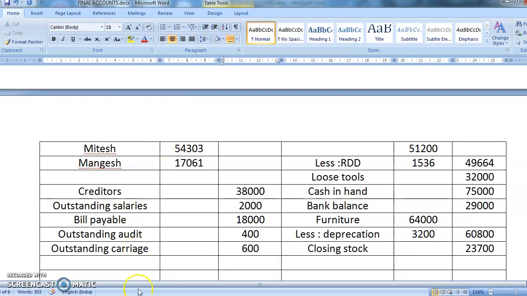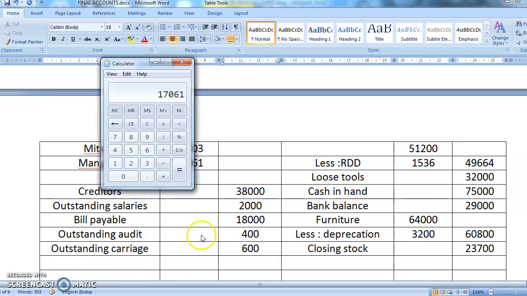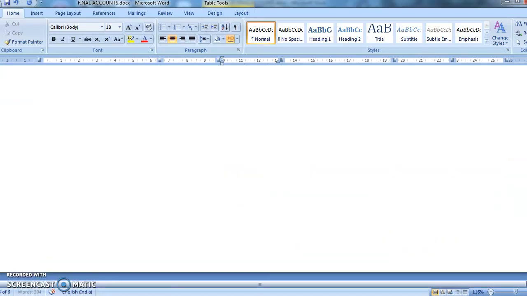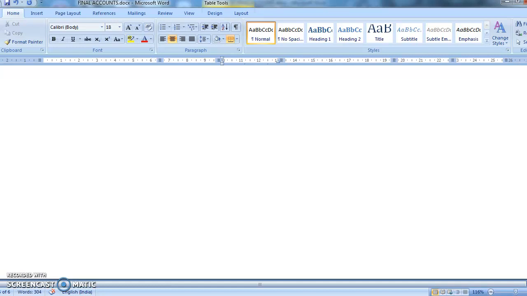So let me see what is the total of this. 17,061 plus 54,303, the total is coming to 71,364. Now students, you will be doing the totaling of both and 100% it is going to get tallied.